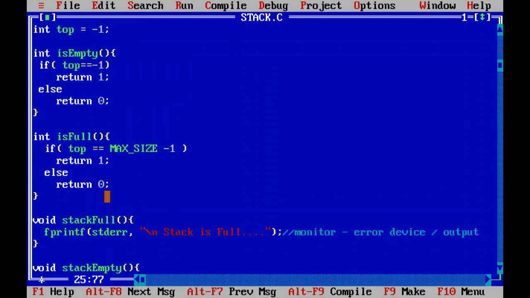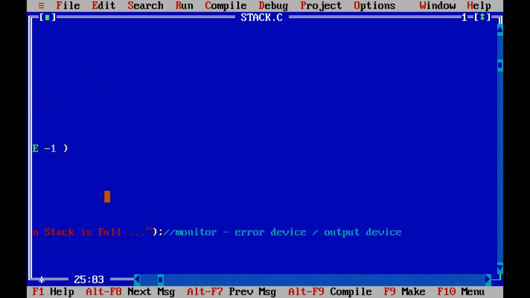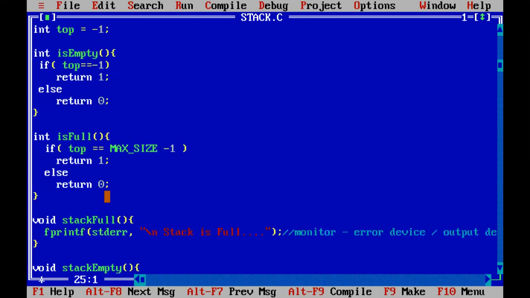But if you have some high-end system, they may have different devices, one for output and one for error, maybe the error device is some different terminal and the output device is some different terminal. In that case, you can redirect standard error to some device and output to some other device. So even if you use a printf, it's okay here. I just wanted to show you this fprintf.